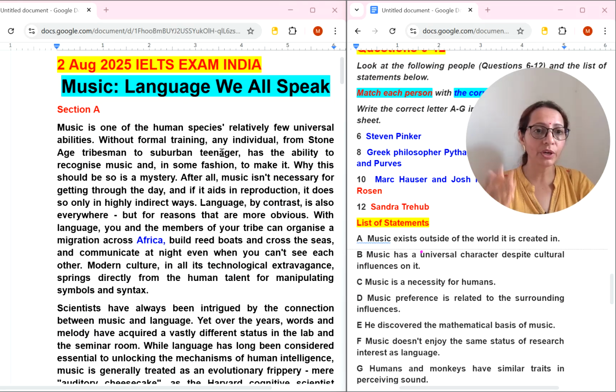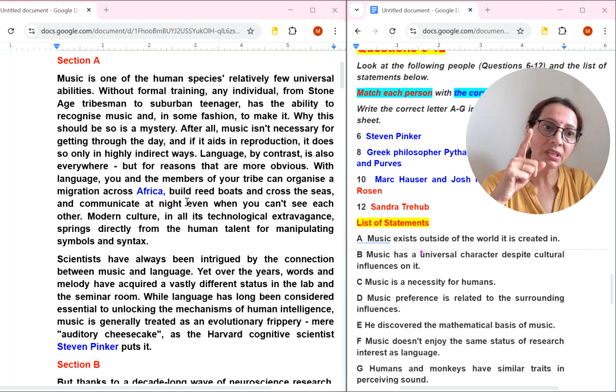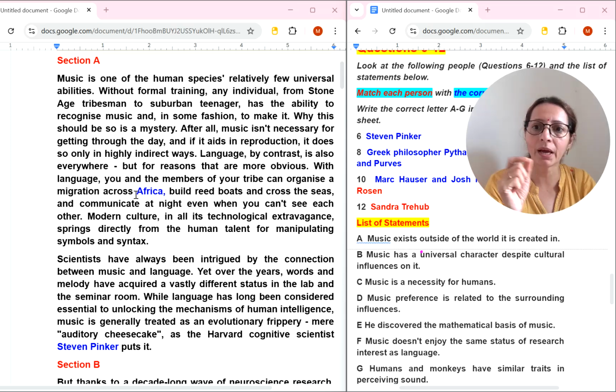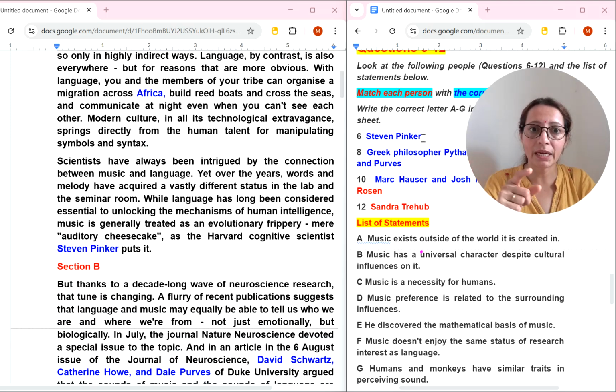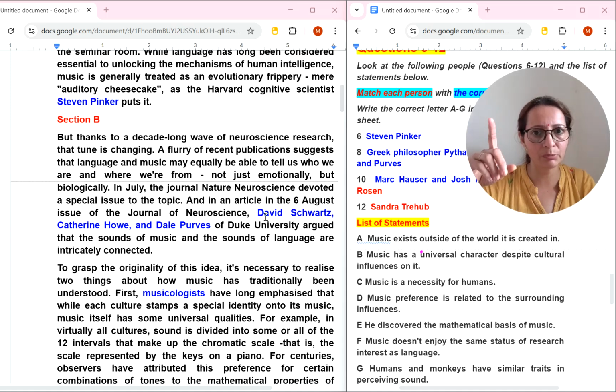Now look at this, what I have done with this reading. I have done my homework while doing the first list of headings. So I have just written all these things in colorful. You can underline, you can circle if you are doing pen and paper, and if you are doing computer based IELTS reading practice, then please highlight the things. See in this paragraph, Africa, and the person name is also there, that we are going to do this type of question. As I told you, this list of people kind of question is there. So please make sure whenever you are reading the paragraph for the first type of question, please highlight these persons' names.